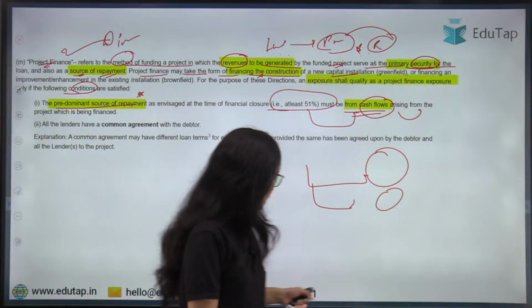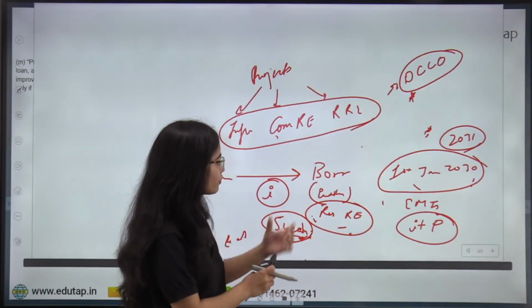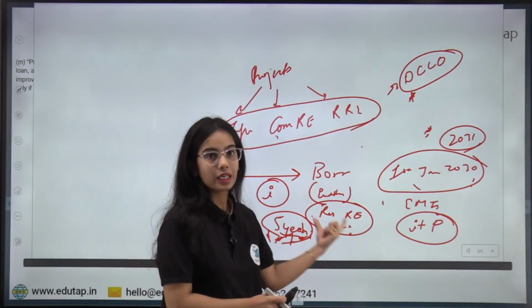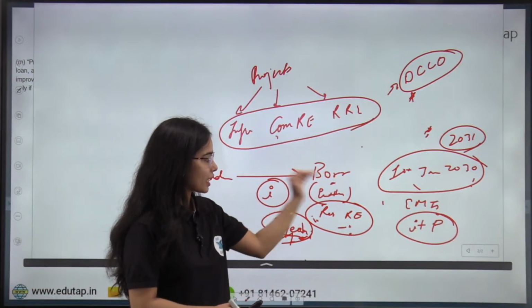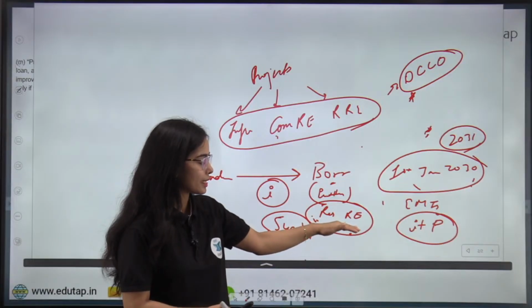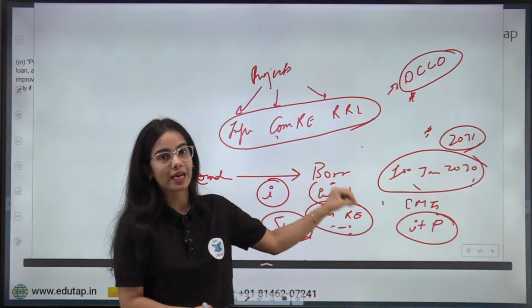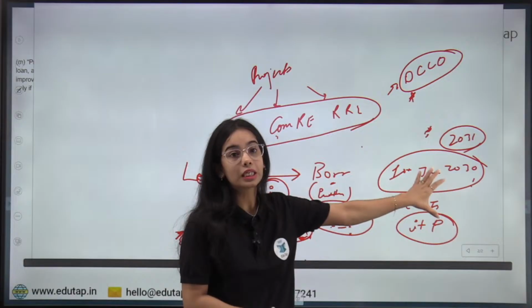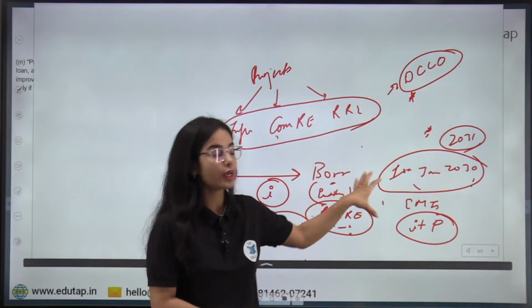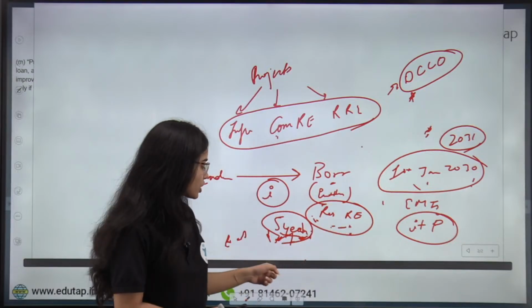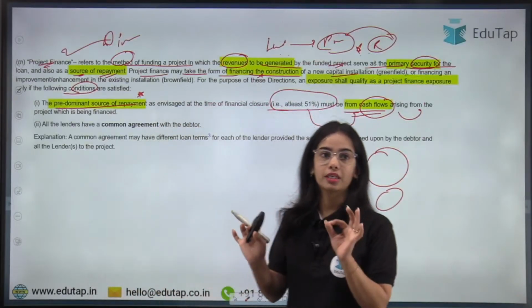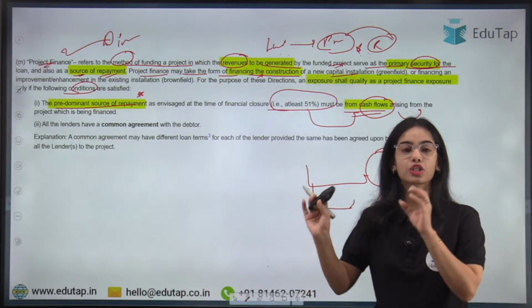So in the case of residential real estate, where the borrower has taken a loan, it will be considered project finance when most of the repayment the borrower is doing is through the revenue generated through this project.